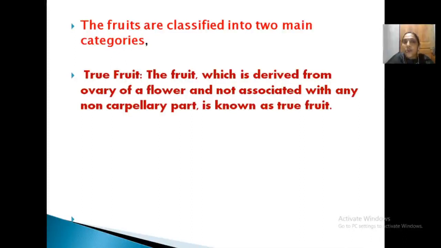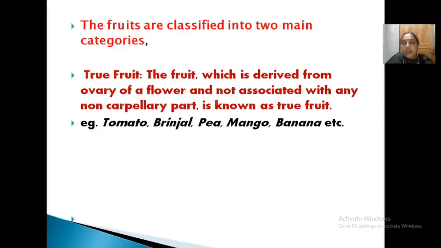Clear? The base of the ovary, that is the thalamus cup, is where it is arranged. Then there are the pedicel and stalk. There are different parts, but in this fruit only the ovary is the main portion. Clear? Such fruits are called true fruits. Examples are tomato, brinjal, mango, etc.